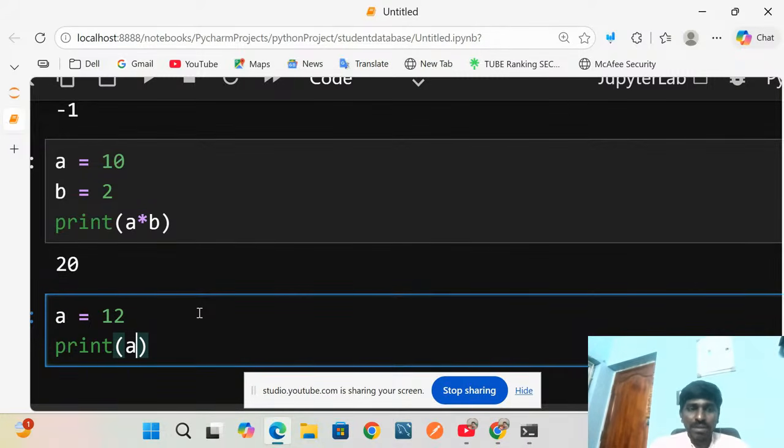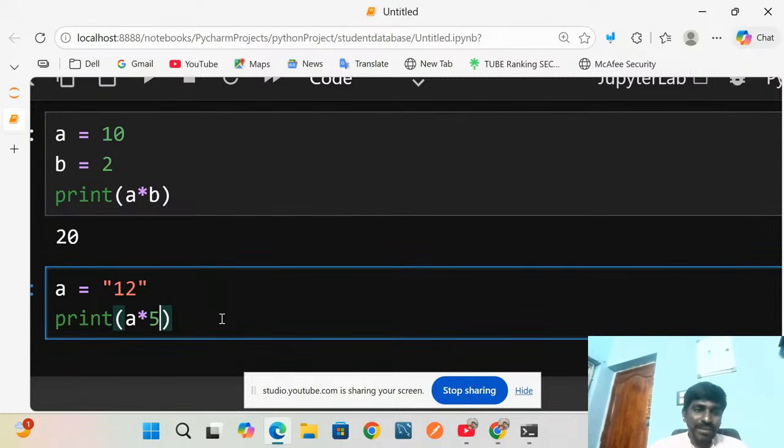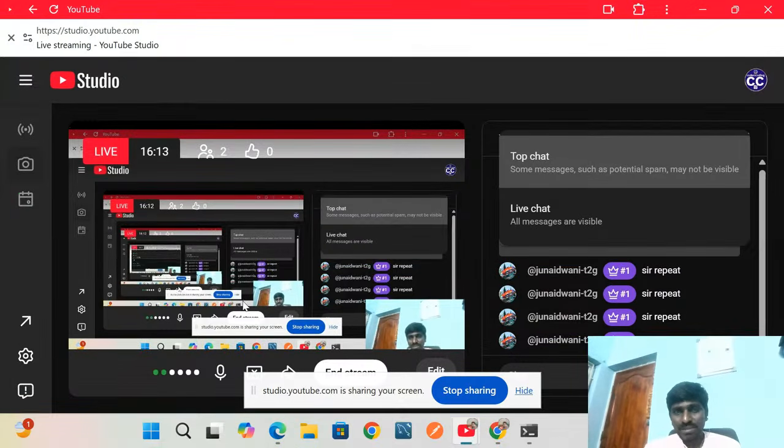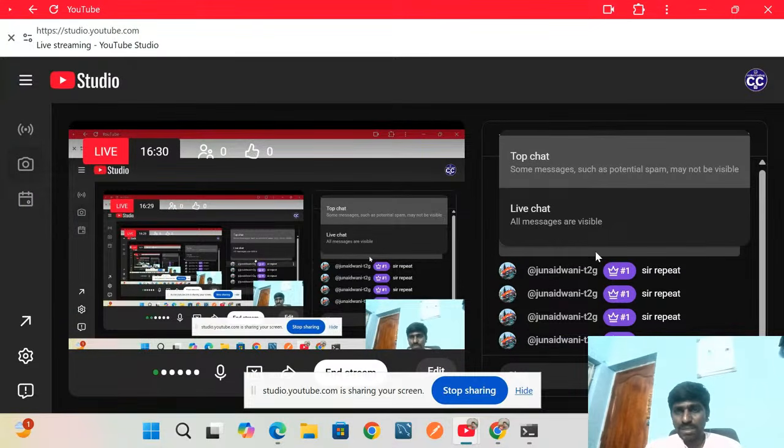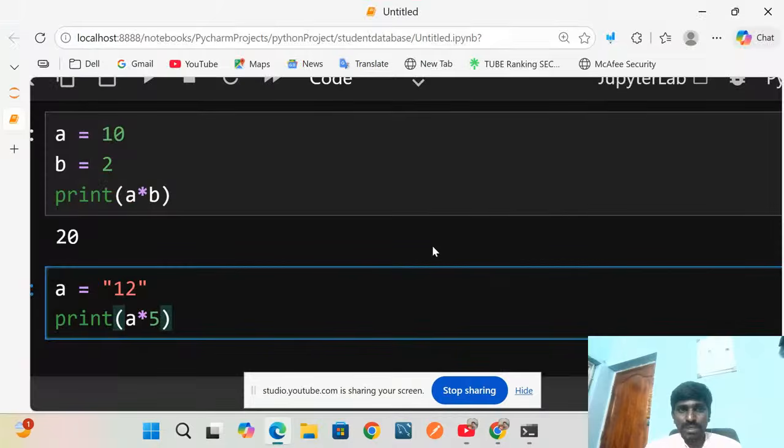So I take a string for a. Then I give a into 2 or a into 5. Then you can comment here: what is the answer we will get? I just want to see here. Just comment what answer we will get. Whatever you see, tell me, then we will see it here.